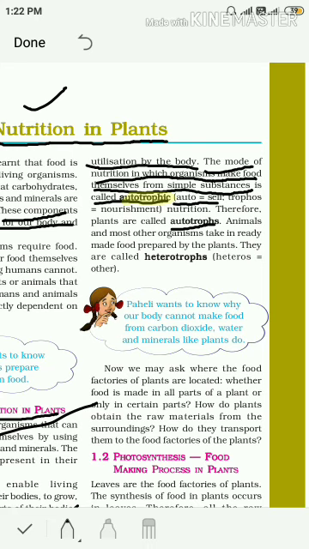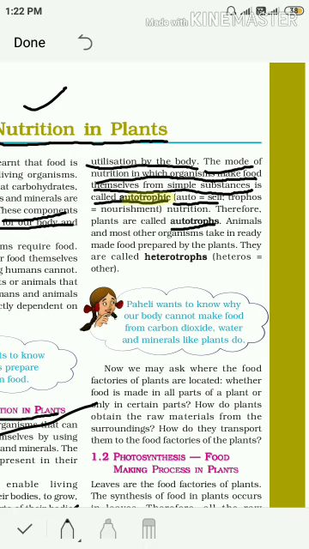Now, coming to the next mode of nutrition. Next mode of nutrition is heterotrophic mode of nutrition. In this mode of nutrition, organisms do not prepare their own food, but they take in ready-made food prepared by the plants or other organisms.